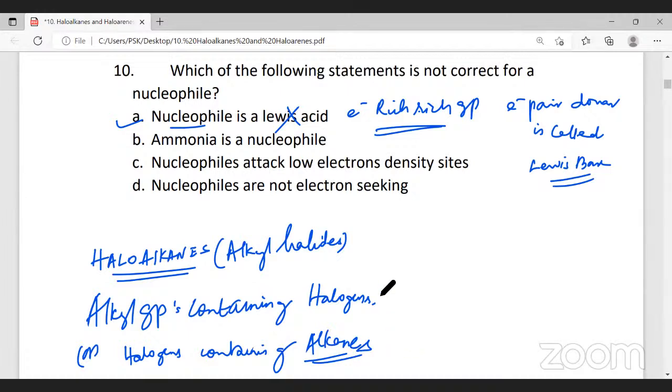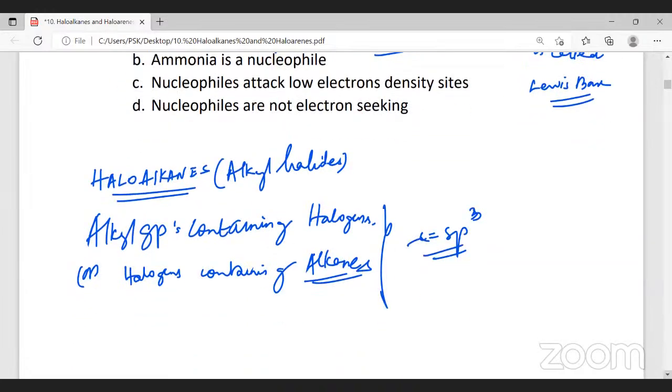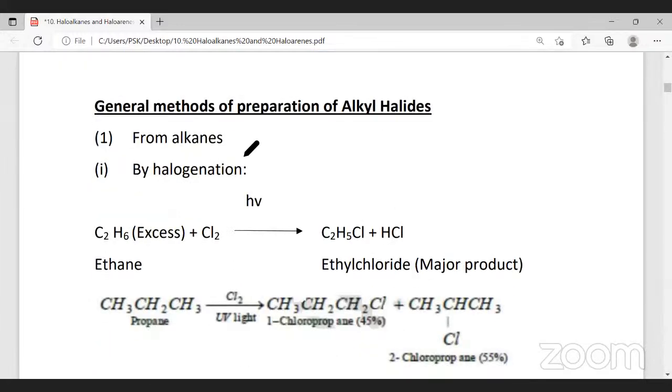The carbon atom is sp3 hybridized. They are prepared based on substitution reactions. The first one is general methods of preparation of alkyl halides, or haloalkanes.